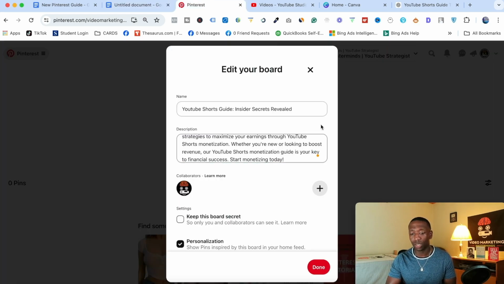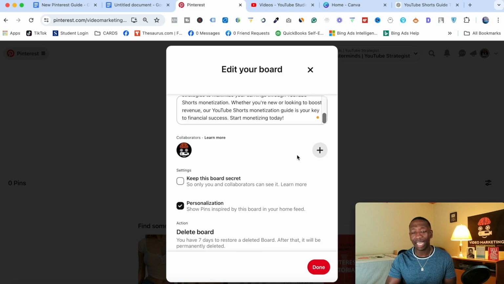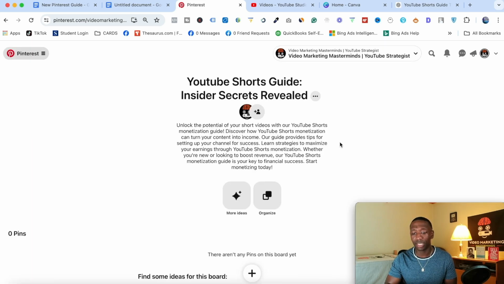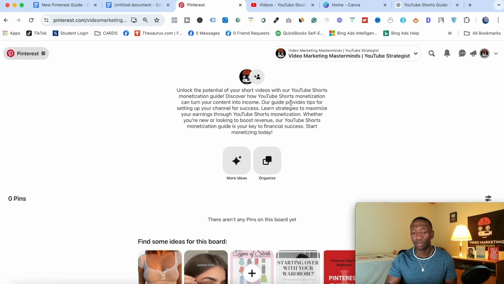And then at this point, we're good to go with the description. Now, I can't add my cover until I actually add a pin and associate it with this board. So I'm going to show you exactly how to do that here in a few moments. But first, what you want to do is go right here to where it says done. All right, give it a few seconds. All right, so now we've got our description, we're good to go.